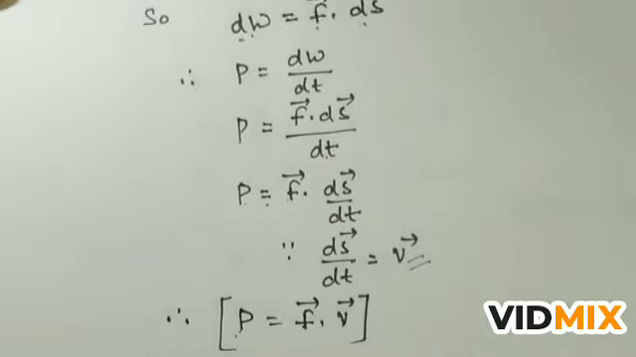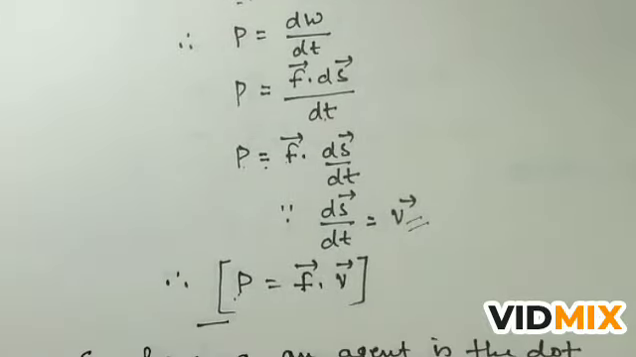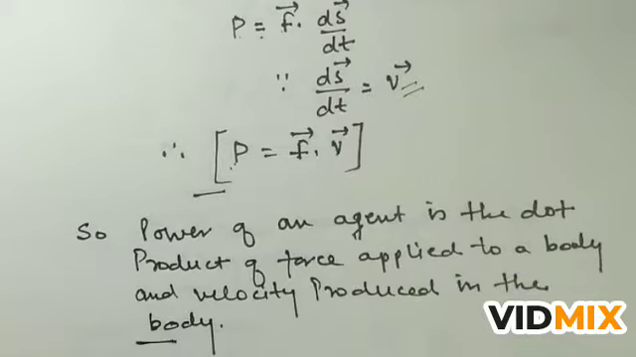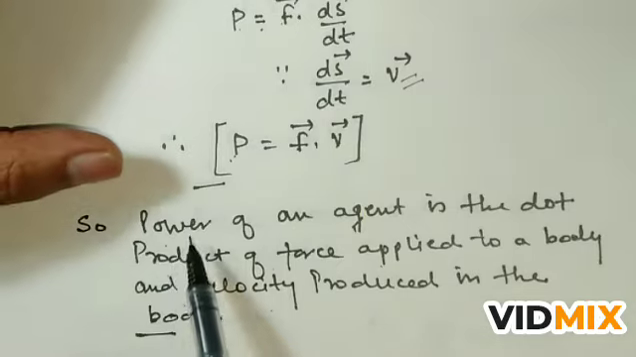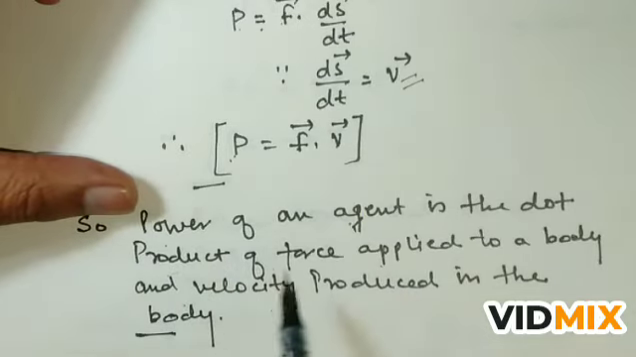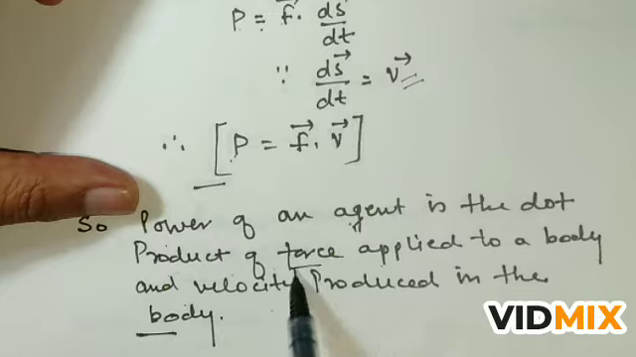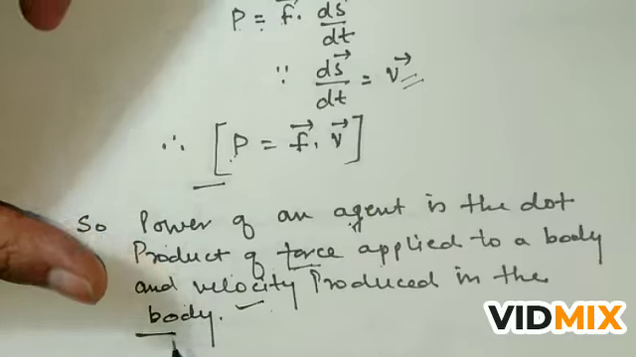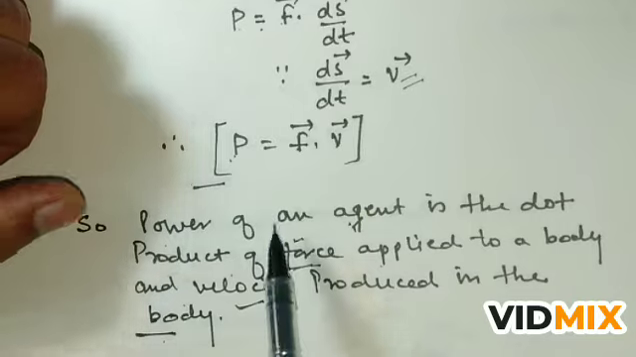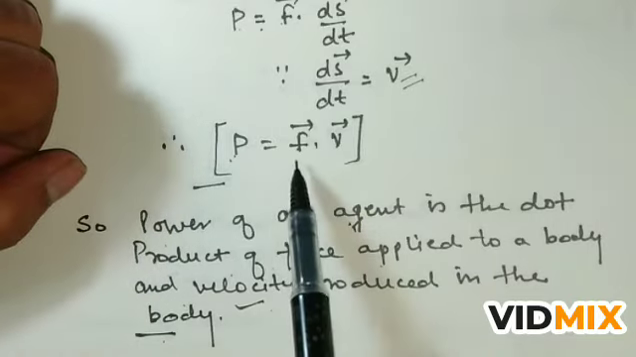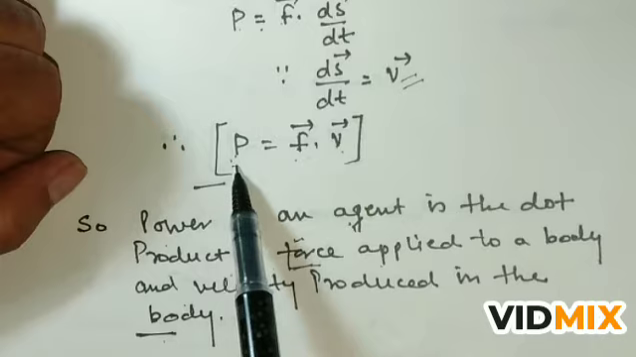Since from two vector quantities we are getting a scalar, it is known as the dot product. So we can say power of an agent is the dot product of the force applied to a body and the velocity produced in the body. Means how much power is done by the agent is equal to the product of force applied and velocity produced in that body. How much velocity is produced in the body by applying the force F, we can calculate the power of that machine, of that person, by multiplying the force and velocity. So this is the power.